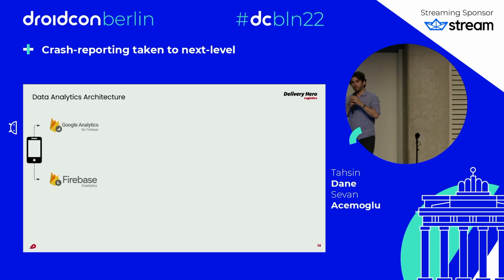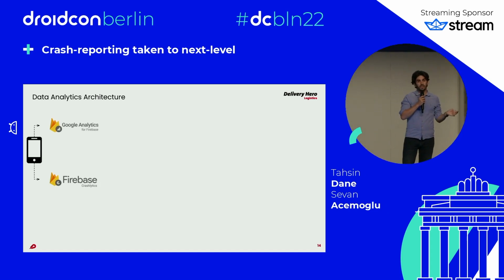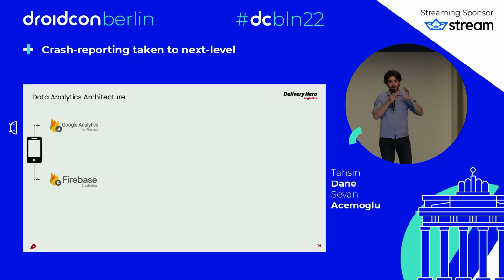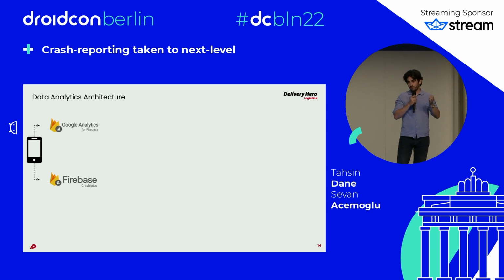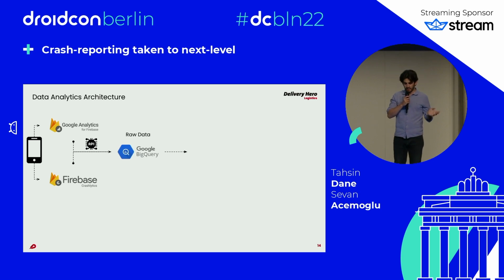So I also want to talk about the data architecture, how we did it. We have Google Analytics, or you can call it Firebase Analytics, because we only have an app. And again, it's totally free, no license fee. Also Crashlytics we use for crashes and also non-fatal crashes. And there is, again, a free connector with Google BigQuery, to which you can connect your real-time data. I think it's close to 5 or 10 minutes, something like that. And we export this to Google BigQuery tables, which is our raw data.